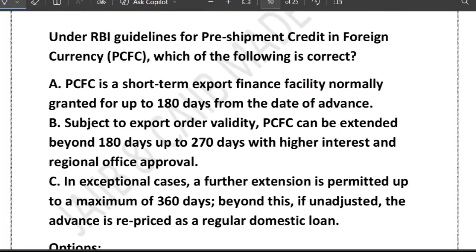This is regarding the PCFC, that is packing credit in foreign currency. So the question is regarding PCFC. Which of the following statements is correct? Option A, PCFC is a short-term export finance facility normally granted for up to 180 days from the date of the advance. Option B, subject to export order validity, PCFC can be extended beyond 180 days up to 270 days with higher interest and regional office approval. C, in exceptional cases, a further extension is permitted up to a maximum of 360 days. Beyond this, if unadjusted, the advance is repriced as a regular domestic loan.